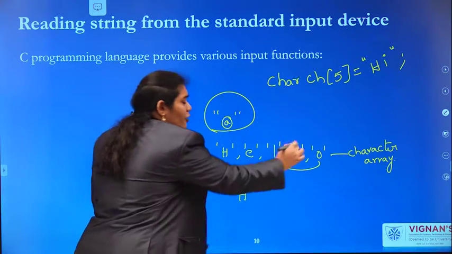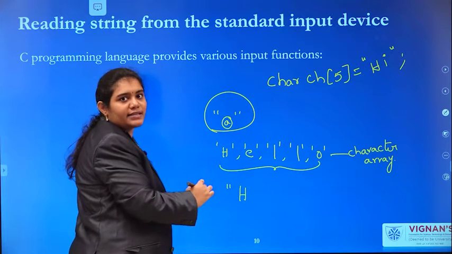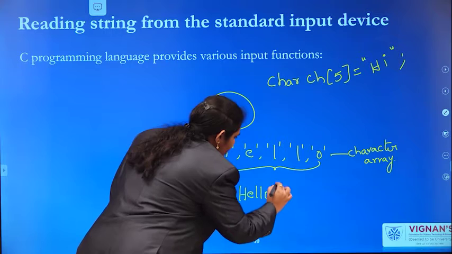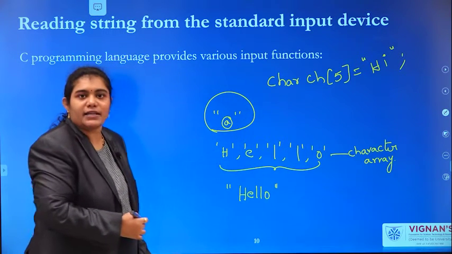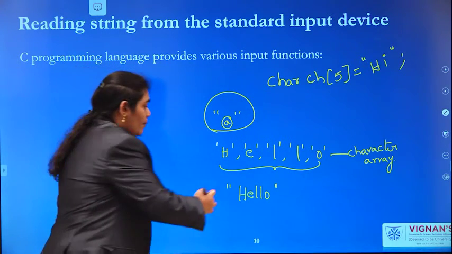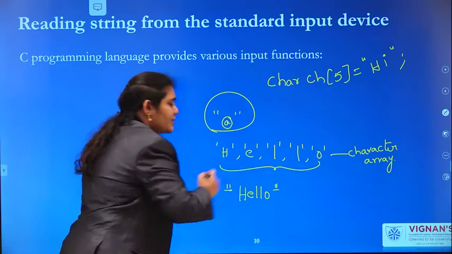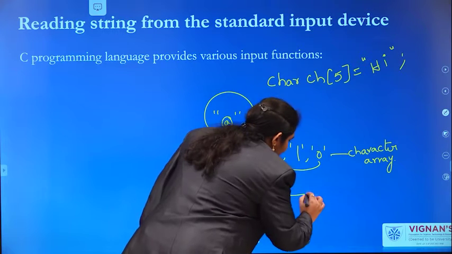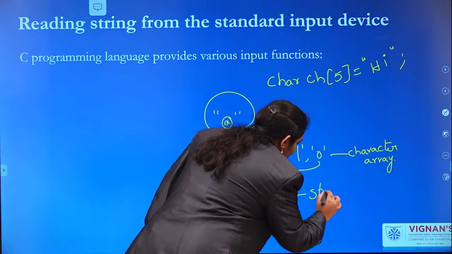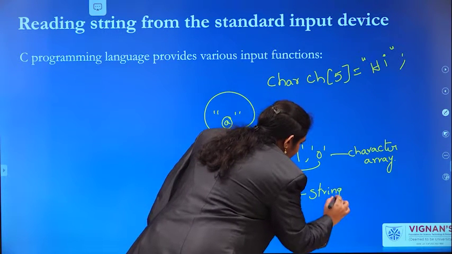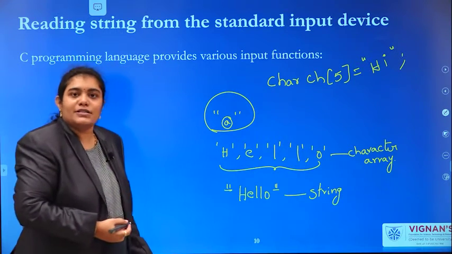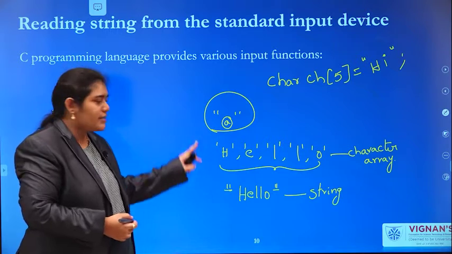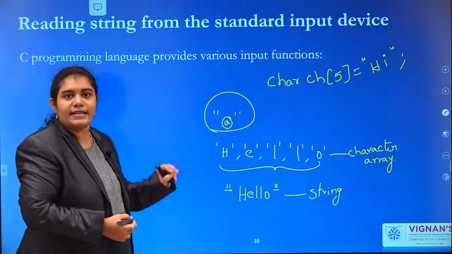The same group of characters, HELLO, if I enclose within double quotes, then it is called a string. So, what is the difference between a character array and a string?